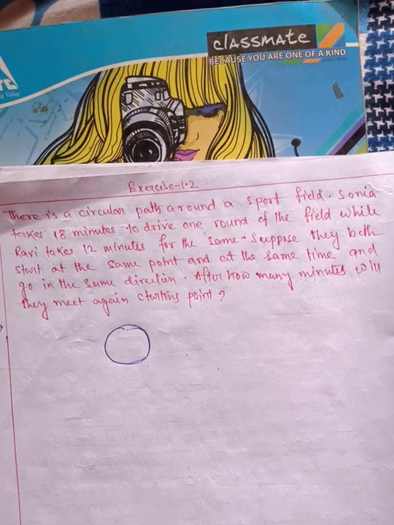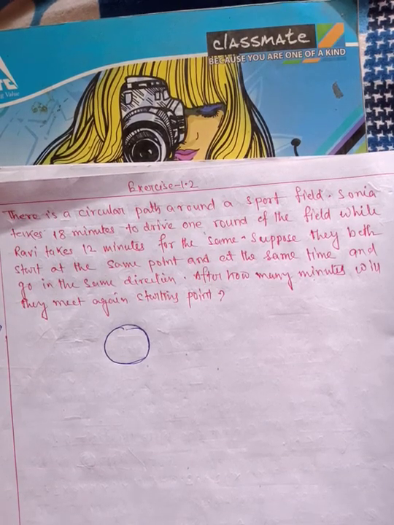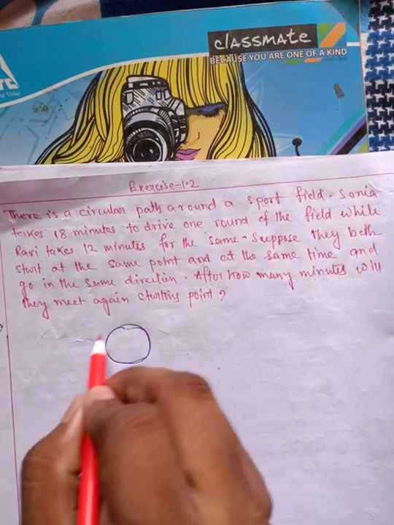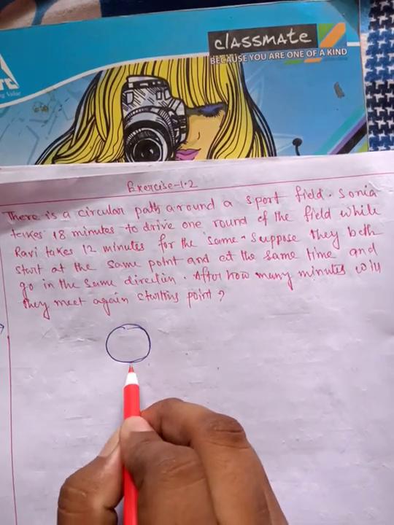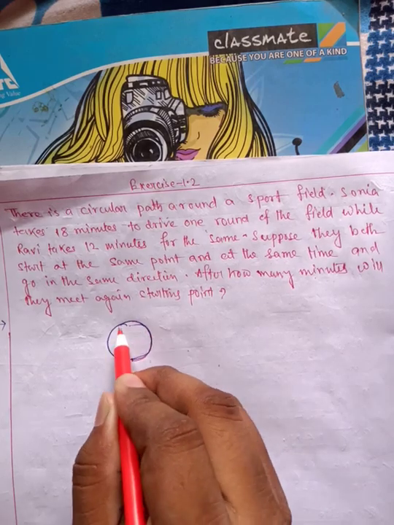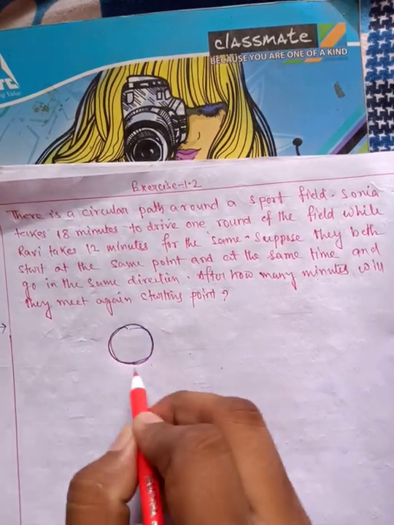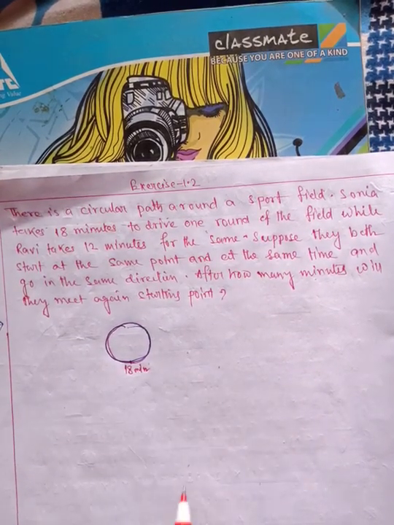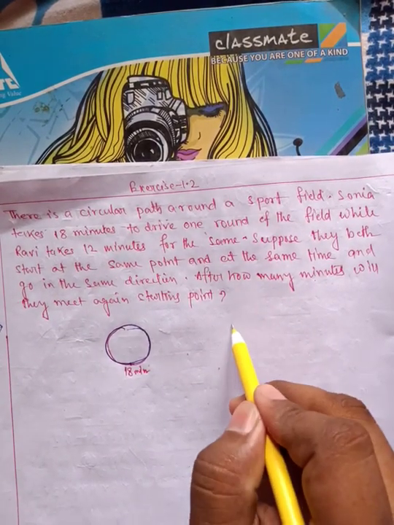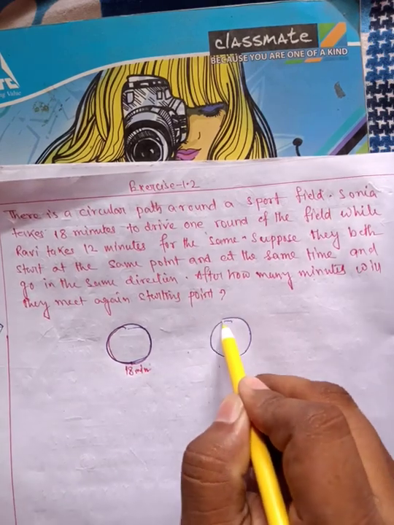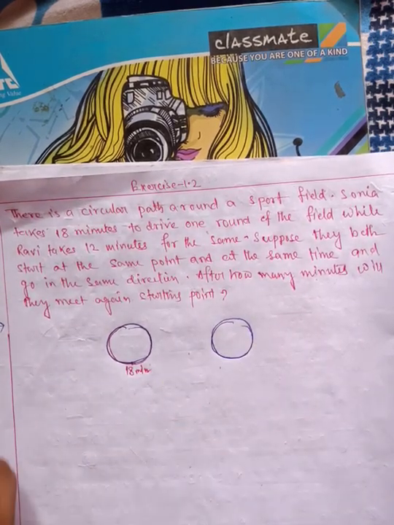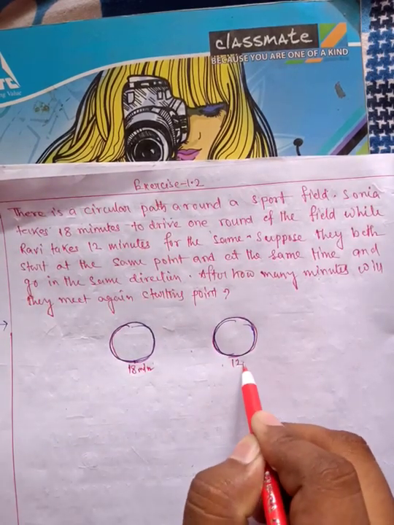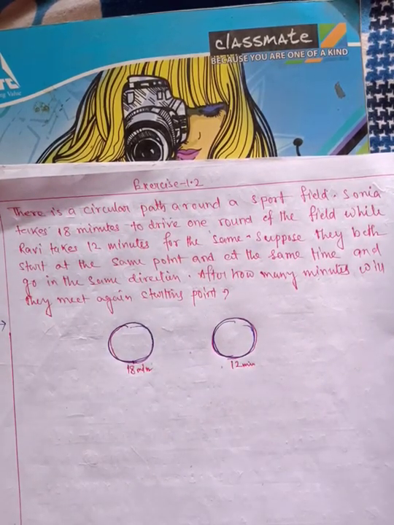Okay, now Sonia takes 18 minutes to cover one round. So after 18 minutes, Sonia covers this round, and suppose I am drawing the same field here also. Robbie takes 12 minutes to cover one round. Okay.